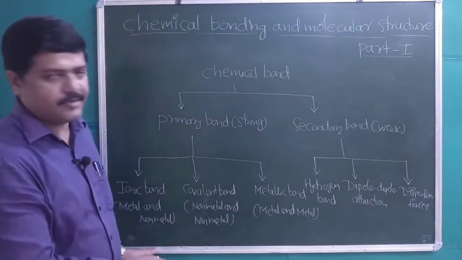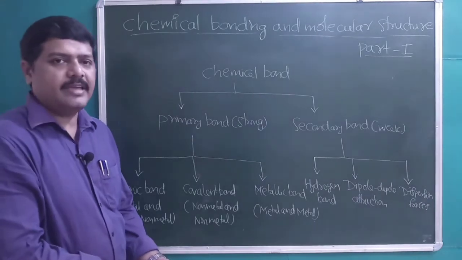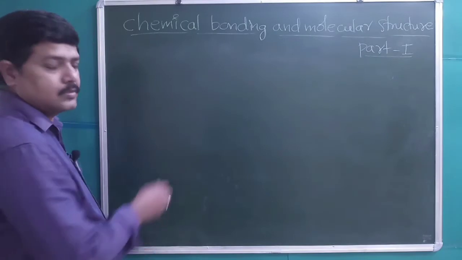Students, these are the different types of chemical bonds. Now let us discuss why atoms combine to form molecules or compounds.